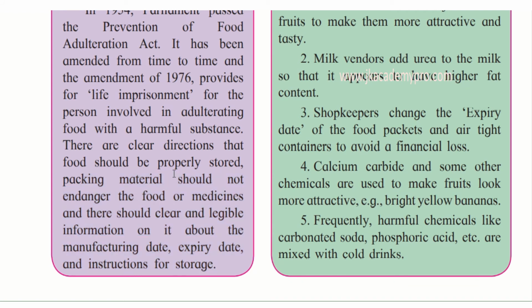These also come under the adulteration act, not only adulterating food. So we have to be very careful if we are dealing with food items. Any businessman who produces or sells food should take care of various things.